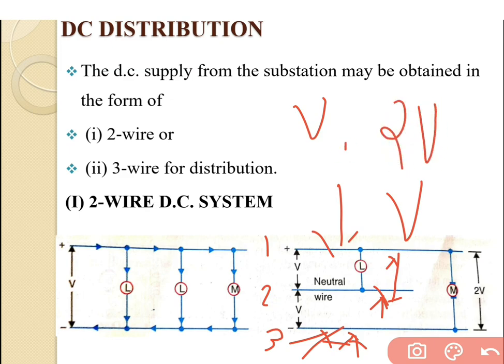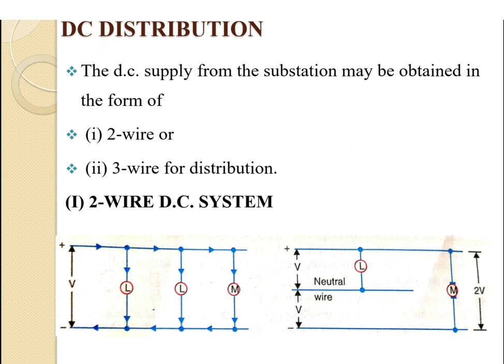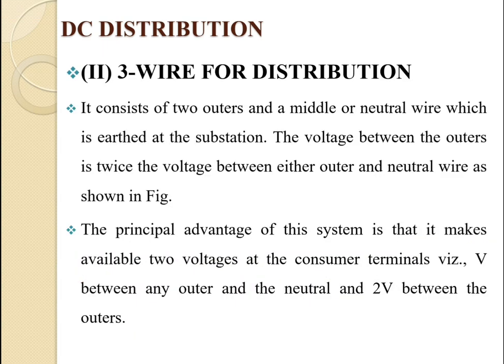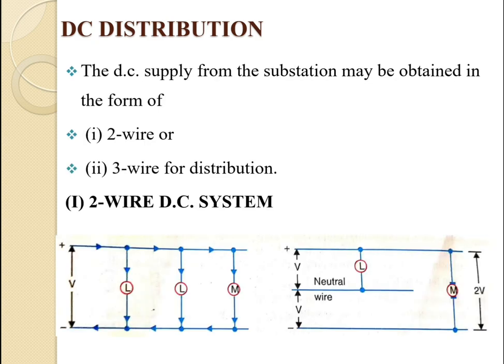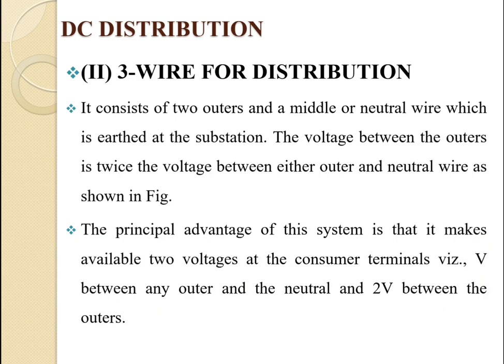So it is very advantageous, because we can connect motors or heavy loads across the two outers. For that we get 2 volt, or twice the voltage, which is very beneficial for the consumer side. So this is regarding the DC distribution system, which has a 2-wire system and a 3-wire distribution system.